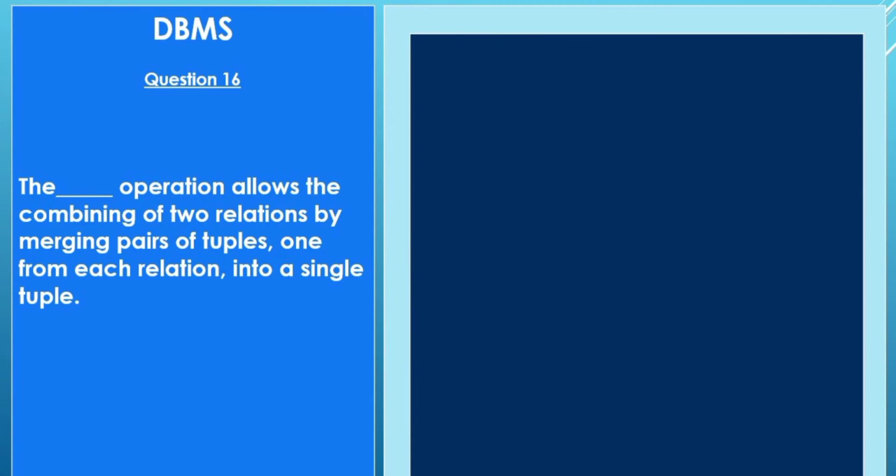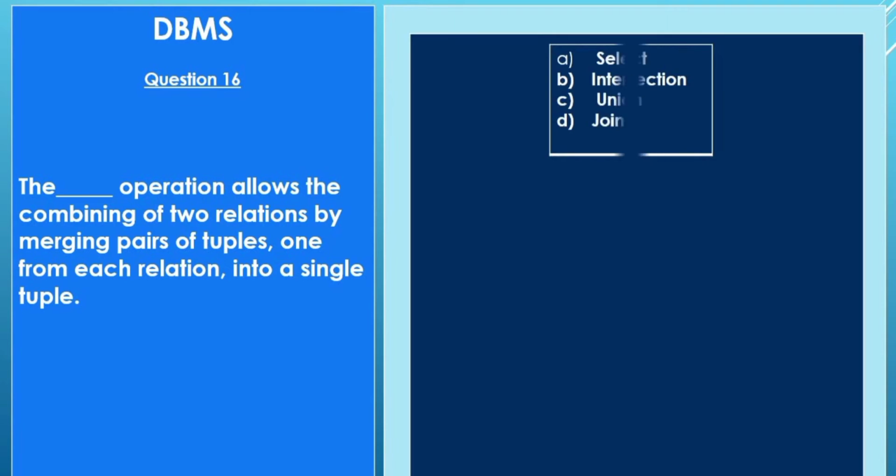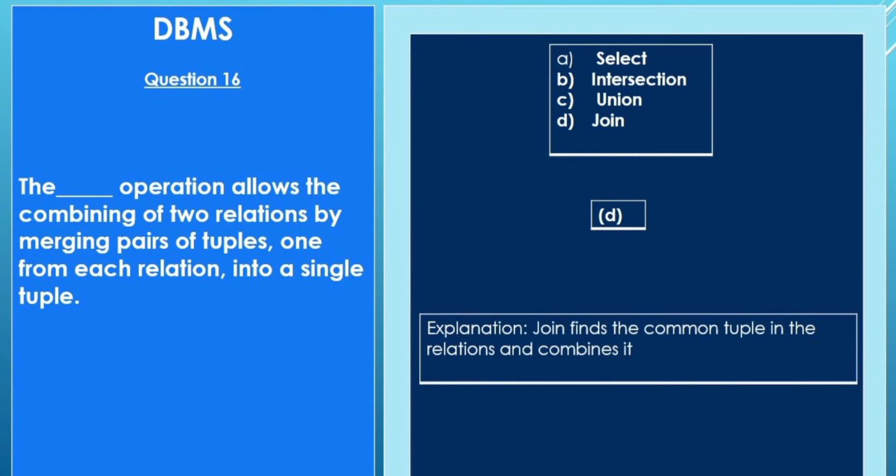Next, question number 16. The blank operation allows the combining of two relations by merging pairs of tuples, one from each relation, into a single tuple. A. Select. B. Intersection. C. Union. D. Join. Answer is D. Join. Explanation. Join finds the common tuples in the relations and combines them.